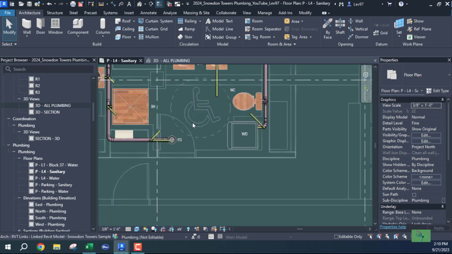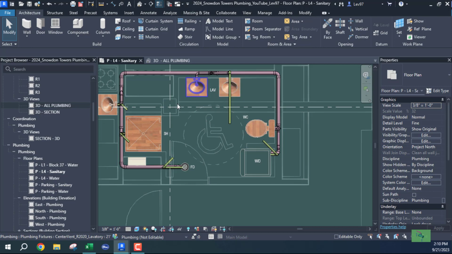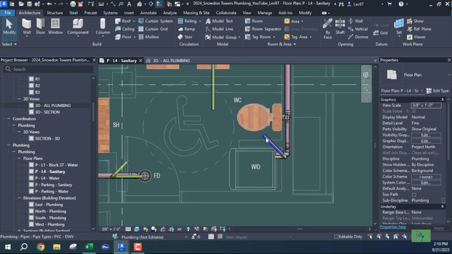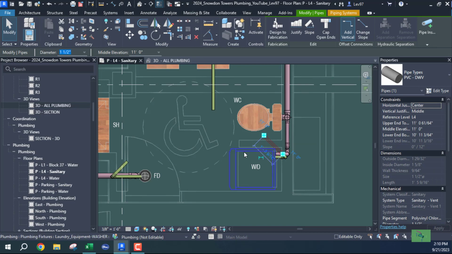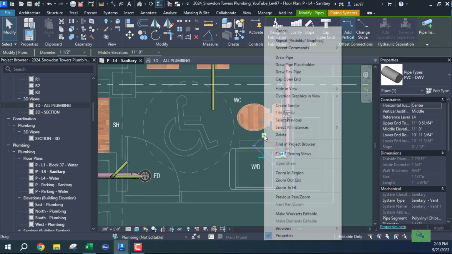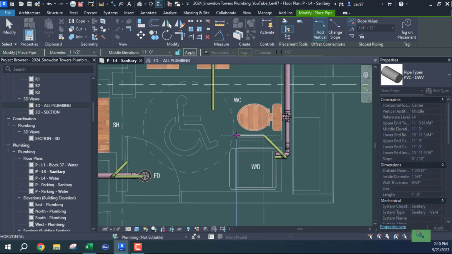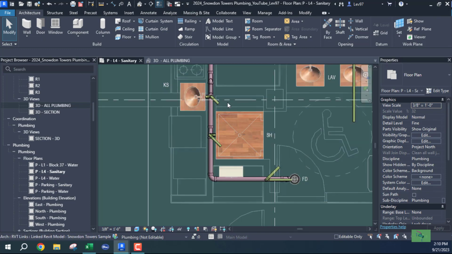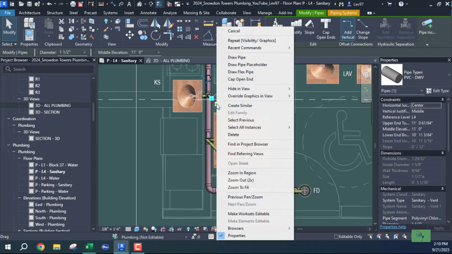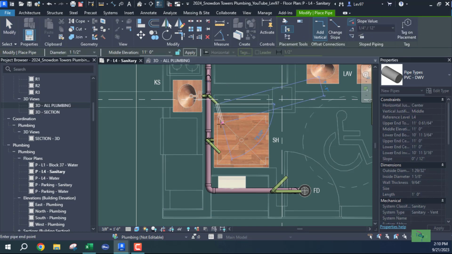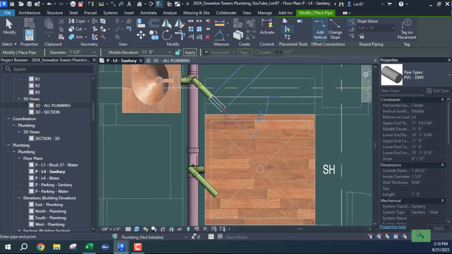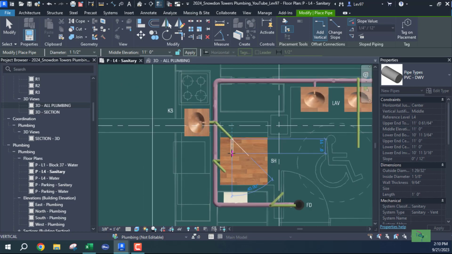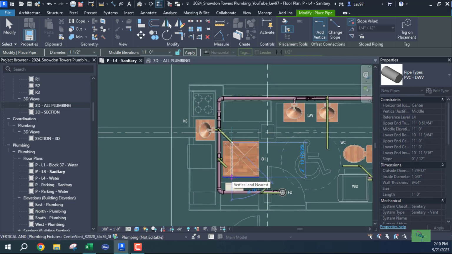Now, so everything looks like it's being vented, and I think that I'm going to come over here and start my routing. I can come out a little bit more at 45. Come out 45. About right there. Come down.